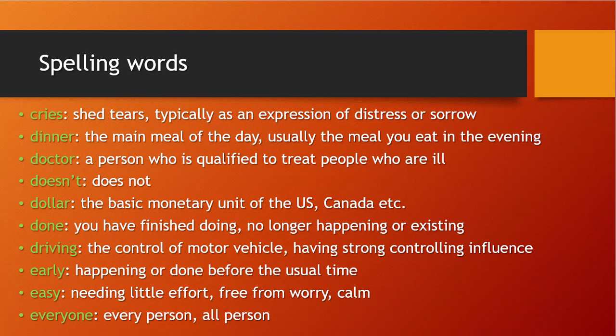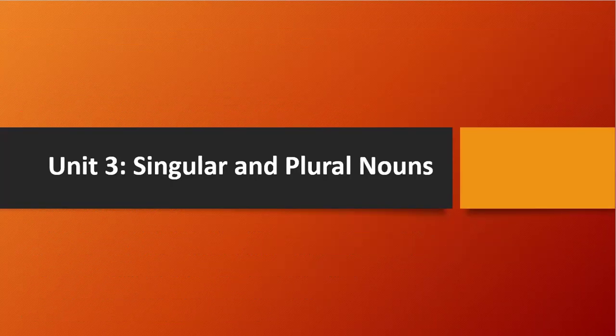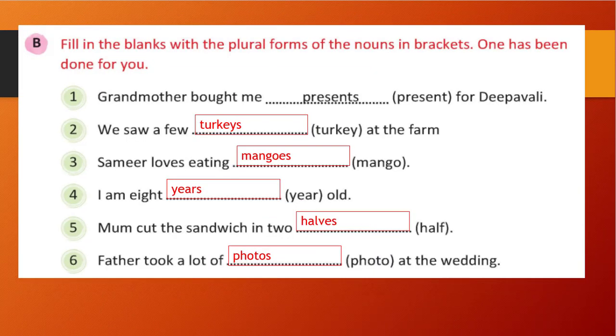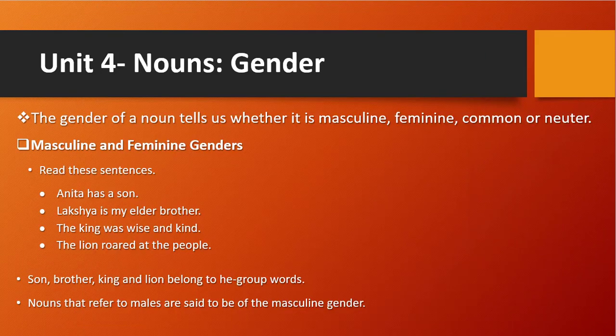Okay, students. So I think we have finished our unit 3, singular and plural nouns. We have seen how to convert the singular noun to plural nouns. We have seen some examples of it. After that, we have seen the noun genders, which are four types: masculine, feminine, common, and neuter. We have seen common and neuter, and after that we have seen examples of masculine and feminine gender.